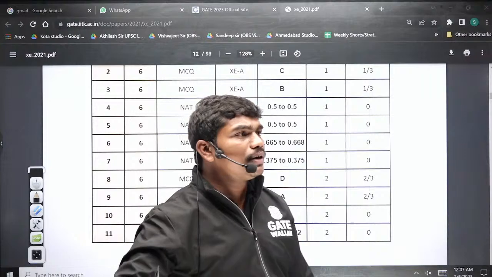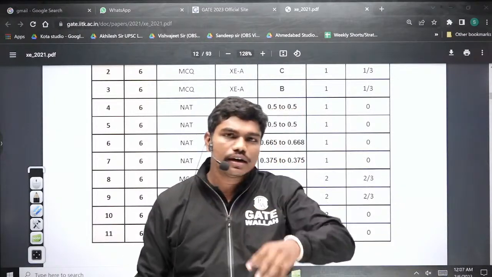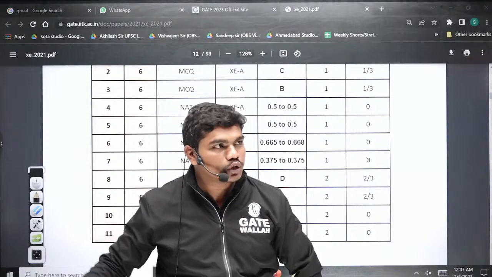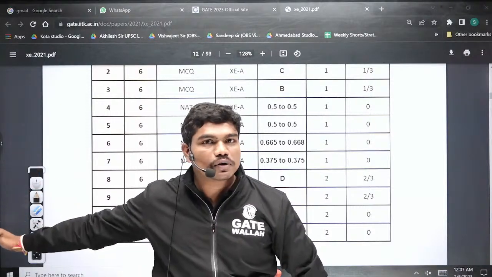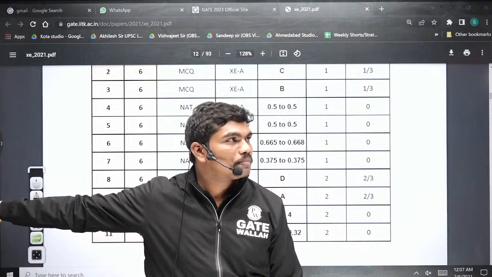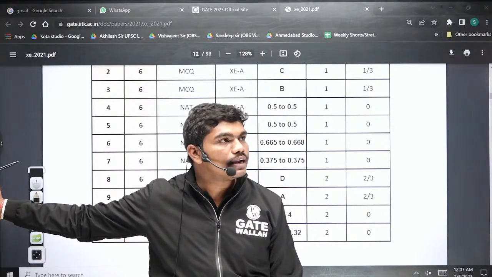Guys, do you want me to explain about the calculator? Because in many questions the calculator is used. If you want me to show the calculations, then I'll open the GATE calculator. When calculations come up, I show them in the GATE calculator.